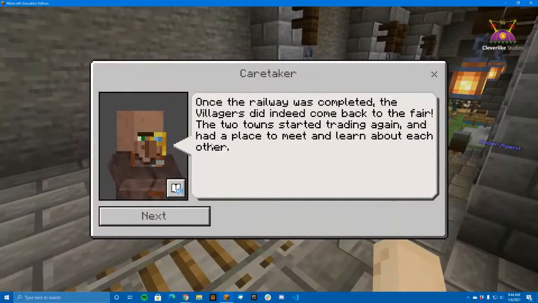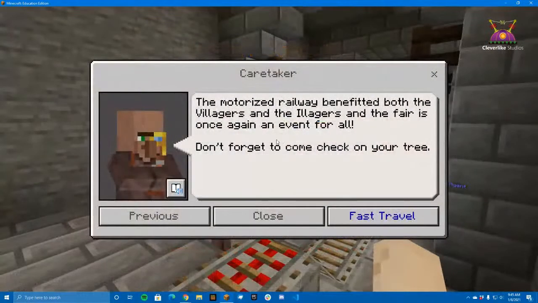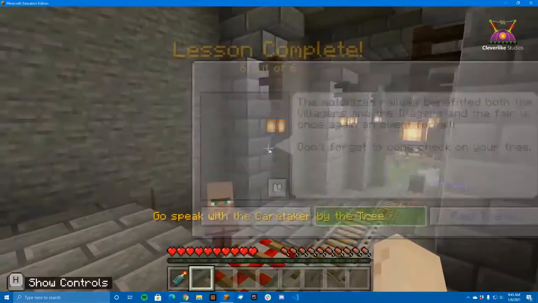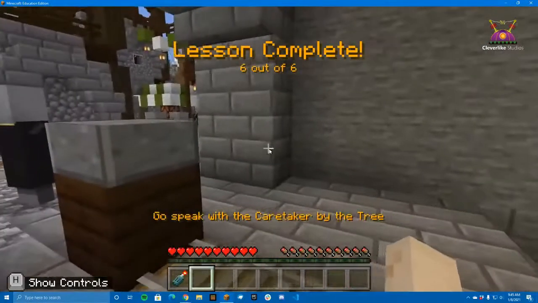Once the railway was completed, the villagers did indeed come back to the fair. The two towns started trading again and had a place to meet and learn about each other. That's good. That's going to be good communication, good times. The motorized railway benefited both the villagers and the illagers, and the fair is once again an event for all. Don't forget to come back and check your tree. Okay. Cool beans. All right.